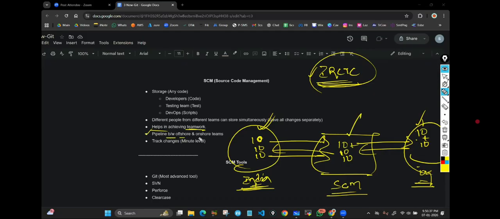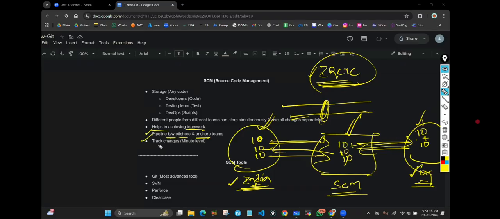It acts like a pipeline between offshore and onsite teams. This is the offshore team. Onsite, or onshore, is where my client is sitting. So it's a kind of pipeline. We are sending, they are pulling, they are pushing again, we are pulling. It is a kind of clamp connecting two pipes. So it acts like a pipeline between offshore and onsite teams, so that we can communicate with each other seamlessly and share the code.